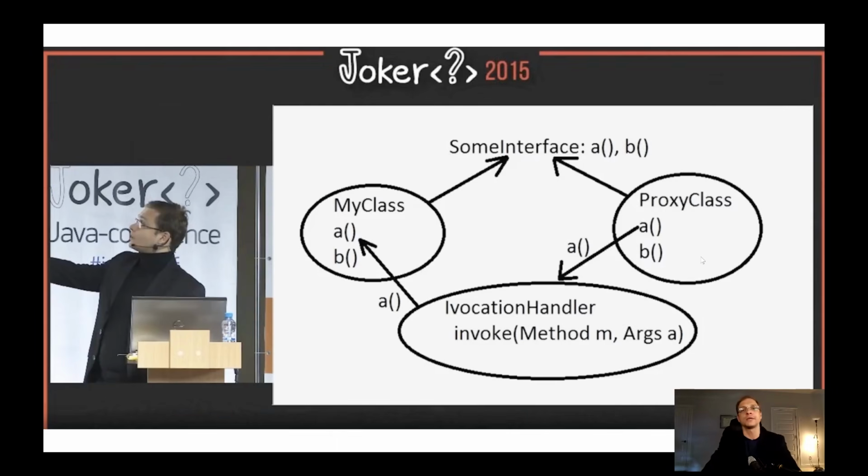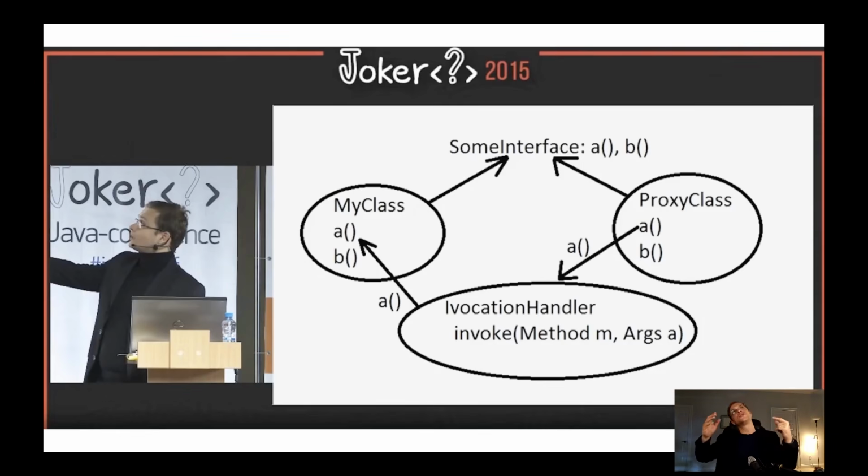And then what can happen, this is a very ancient slide, 10 years ago I explained the proxy design pattern with dynamic proxy. So if you have some interface with methods A and B, and you have your own implementation with the same methods, the proxy implementation will be generated. So in case you have a final class, but you do have an interface, it will be another mechanism of Spring.